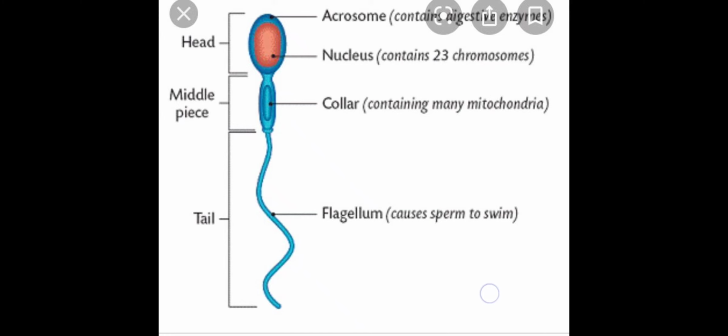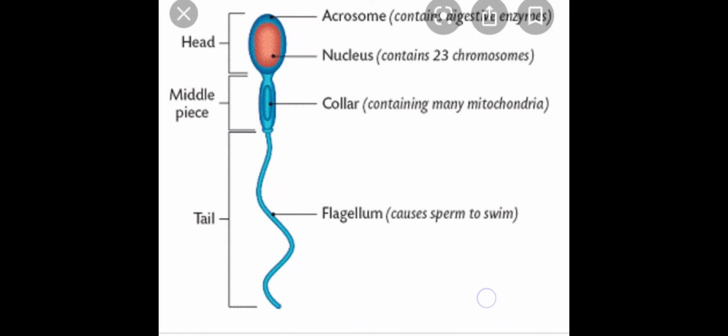That is 23 chromosomes in us. We are diploid, that is, we have 23 pairs, but since the sperm is a gamete, a haploid sex cell, it will only have one set of chromosomes, that is 23 chromosomes. The next part is the middle piece. The middle piece contains a lot of mitochondria, and these mitochondria produce a lot of energy so that the sperm can move. The last part is the tail or flagellum. Because of this tail, the sperm can move.